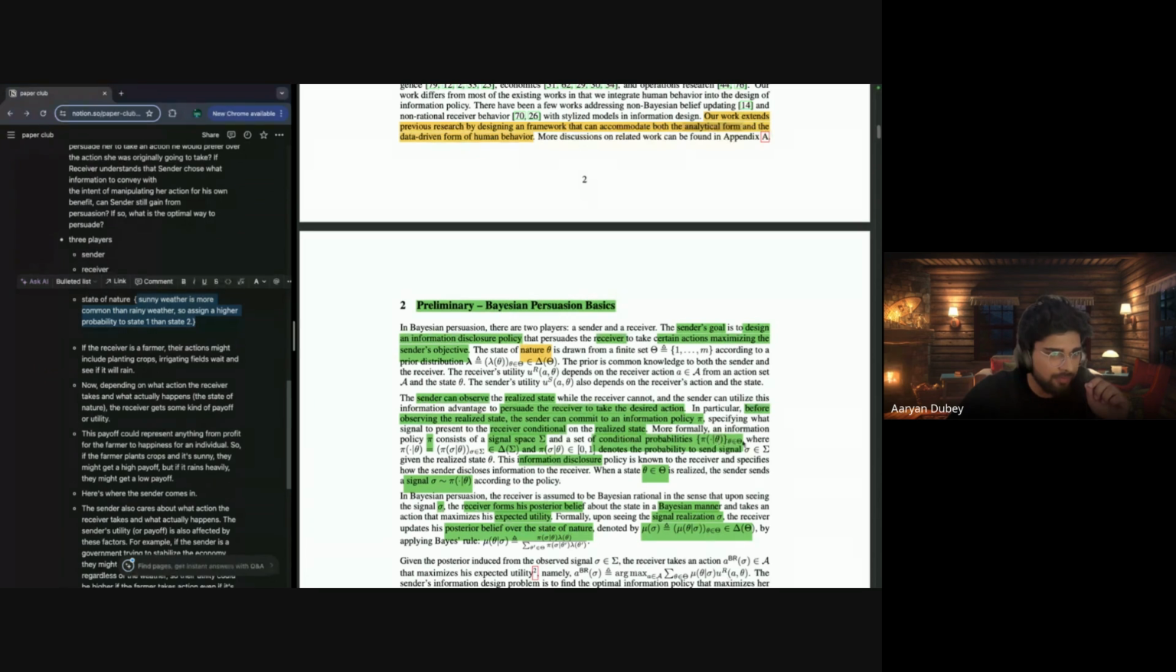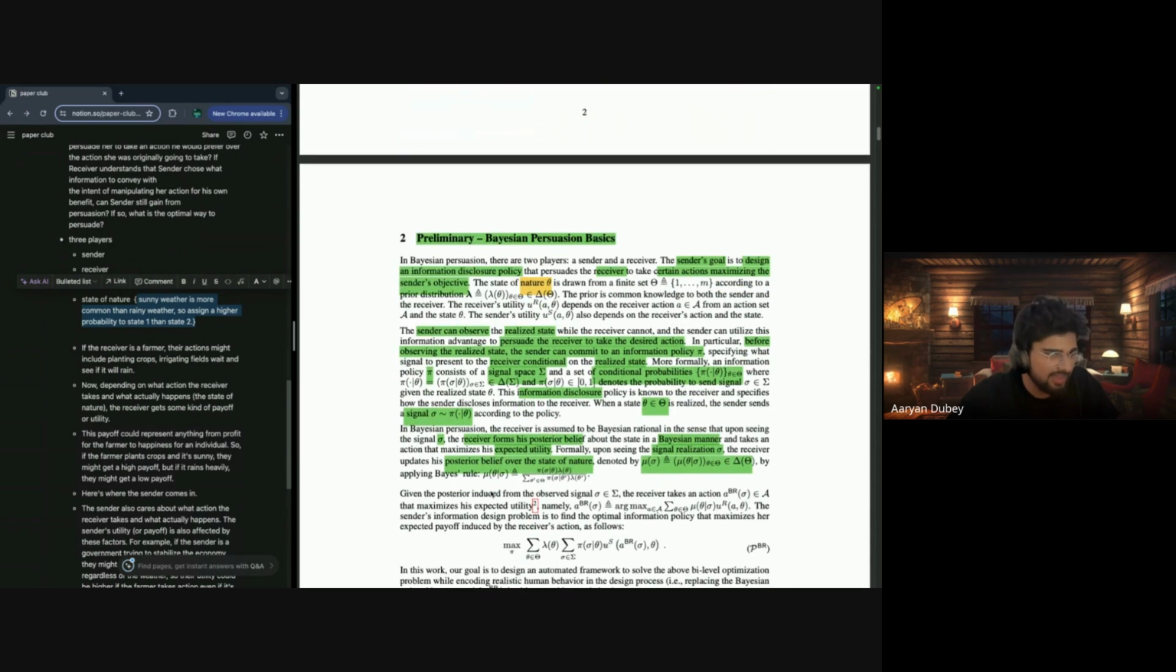And a set of conditional probabilities, where these are all the methods that define information, etc. There's the probability to send a signal from this particular signal space, right? Plant the crop, don't plant the crop, whether it's rainy, whether it's sunny, something like that. It could be anything, right? This information disclosure policy is known to the receiver and specifies how the sender discloses information to the receiver, where state theta belongs to this particular set, right? The sender sends information according to the policy. Yeah, it's generally that only.